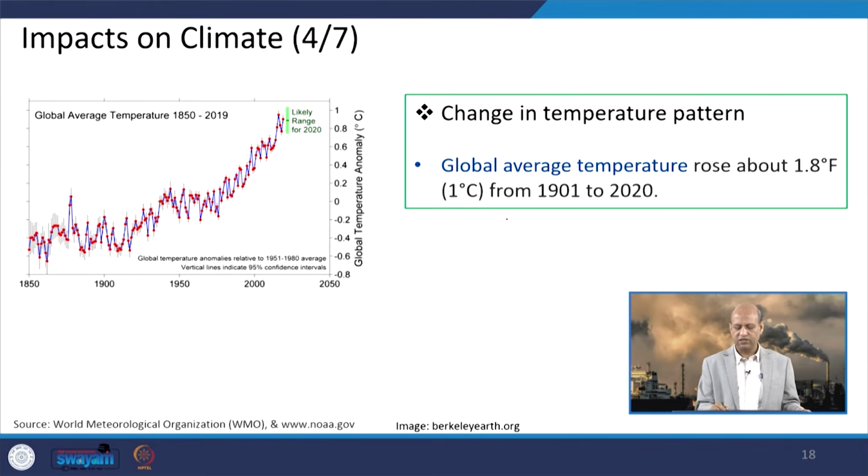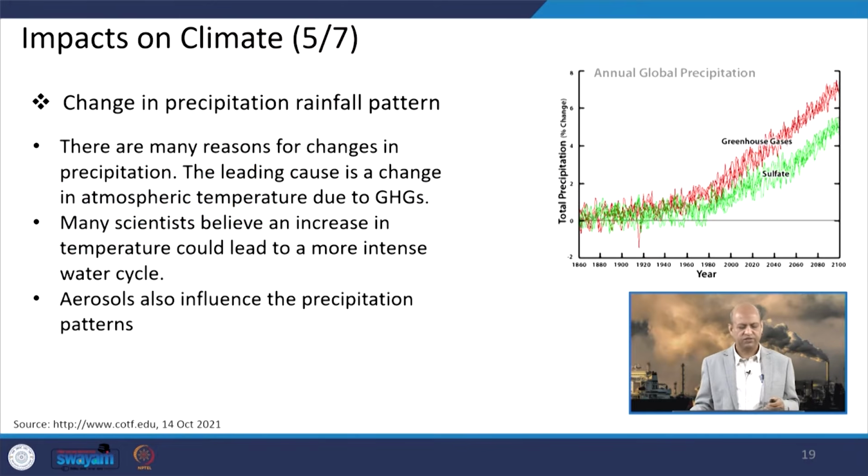And now you can see 1 degree Celsius rise from 1901 to 2020, between these 120 years. That is a very rapid increase of temperature if you look into the context of several hundreds or thousands of years.